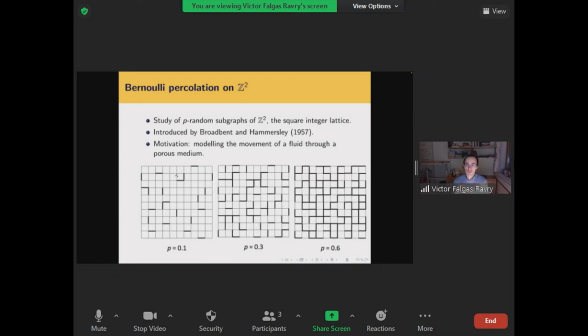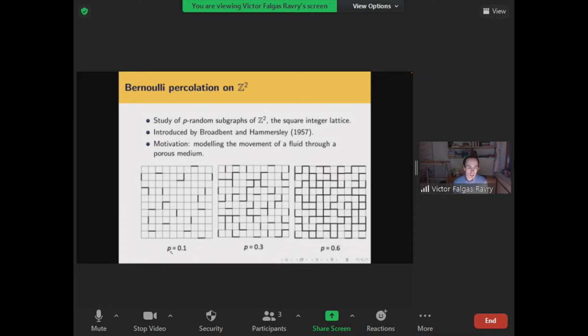Okay. So here are some pictures of how this can look. I've cut out a small square box from Z squared, which is an infinite graph. When my edge probability p is 0.1, each edge is open with probability 0.1, so 10%. The open edges are in bold, and you can see that there are a few of them scattered around, but they're quite far apart.